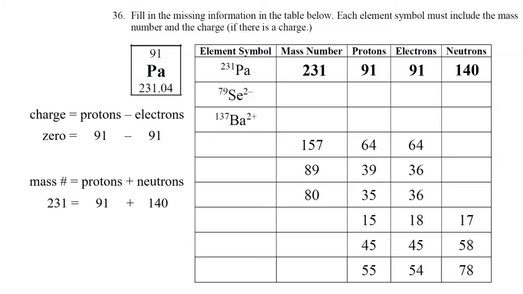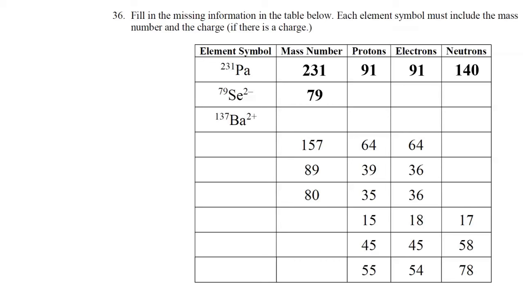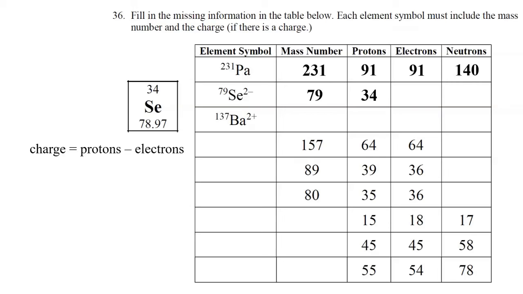All right, in our next row of the table, this is selenium. It has a mass number of 79. When we go look at selenium on the periodic table, it has atomic number 34, so it's 34 protons. Charge equals protons minus electrons. And unlike the last example, this is not a neutral atom, this is a -2 ion. So if the charge is -2, that means it gained 2 electrons. So 34 protons and 36 electrons would give you a charge of -2.